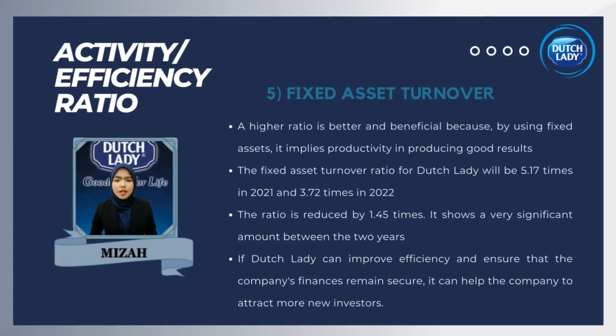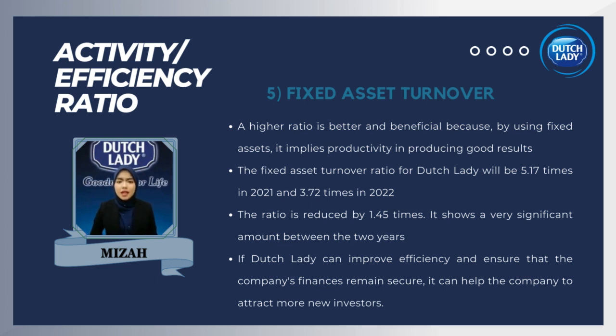The last part in the activity and efficiency ratio is fixed asset turnover. Generally, by dividing net income by its fixed assets, it can calculate the operating efficiency ratio of a company. A higher ratio is better and beneficial because using fixed assets implies productivity in producing good results. The fixed asset turnover ratio for Dutch Lady is 5.17 times in 2021 and 3.72 times in 2022. As can be seen, the ratio is reduced by 1.45 times. It shows a very significant amount between the 2 years.